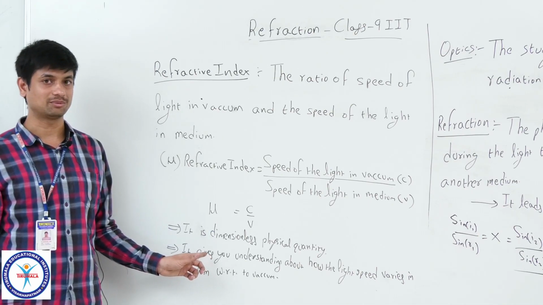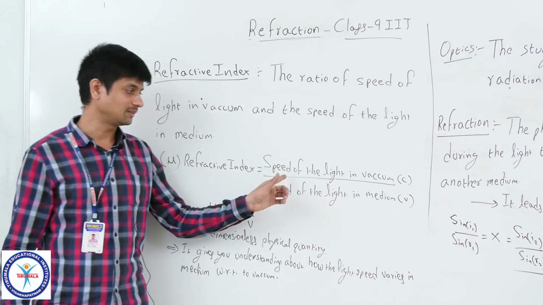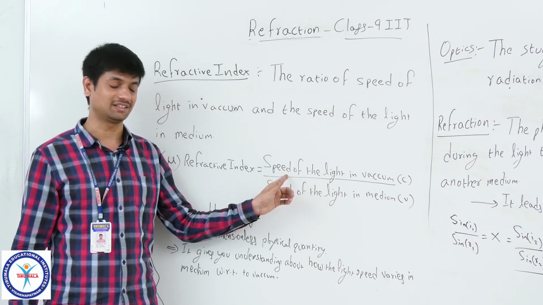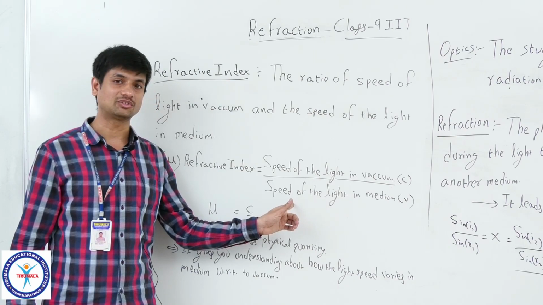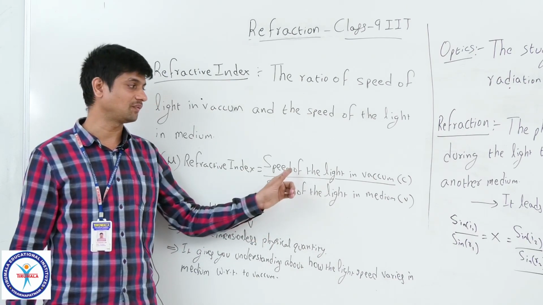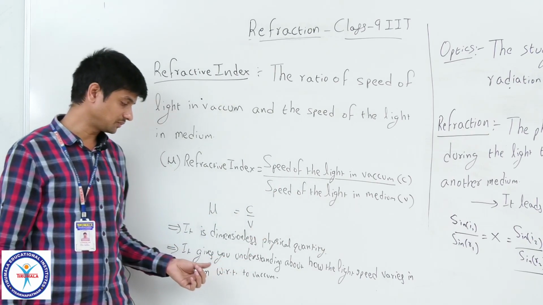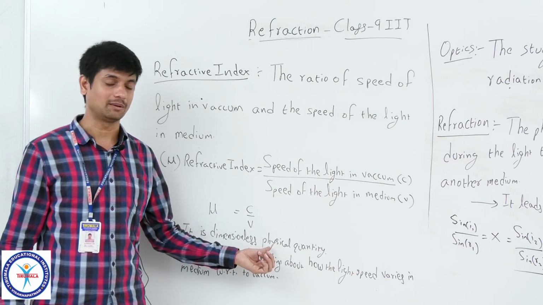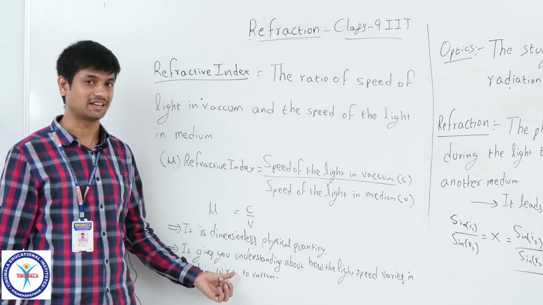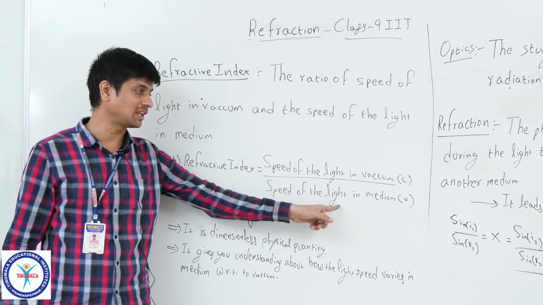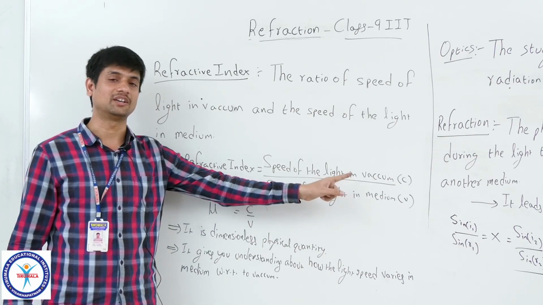Light speed in vacuum has the unit meter per second, and in the medium also meter per second. Both cancel each other in the ratio. So it is a dimensionless quantity, but it gives an understanding of how light speed varies in the medium compared with the light speed in vacuum.